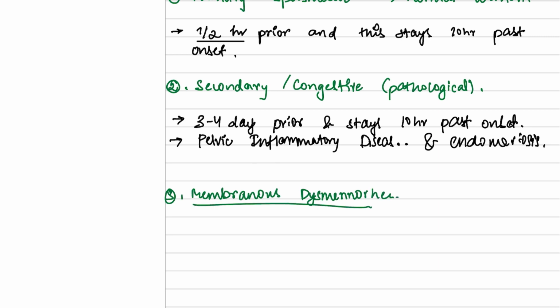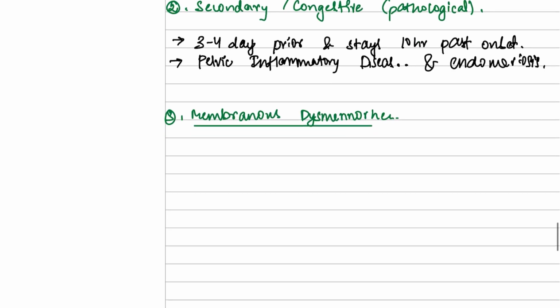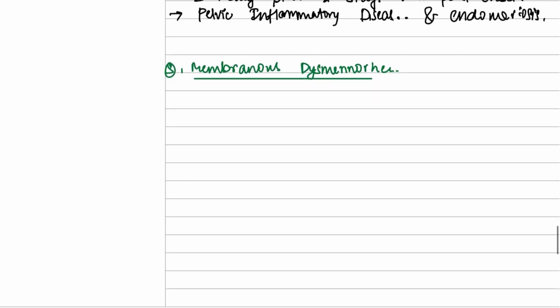Okay, the third is the membranous. Now what are the characteristics of this? See, what happens when our body gets injured? When our body gets injured, there is a clot formation which stops the blood from leaking from our body, right? So what takes place so that there is a clot formation?